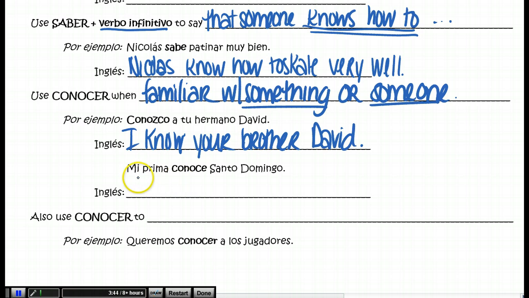The next example, mi prima conoce Santo Domingo. My cousin knows Santo Domingo. Knows as in she is familiar with. So you could put either here. You could put my cousin knows Santo Domingo or my cousin is familiar with Santo Domingo. Either one would work.